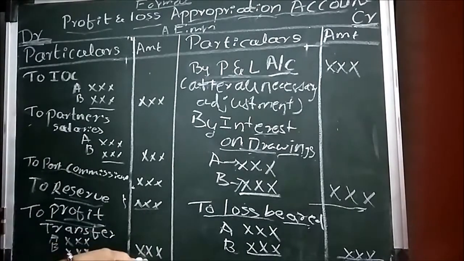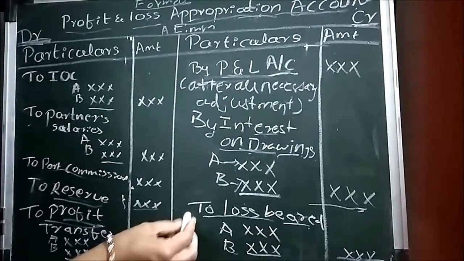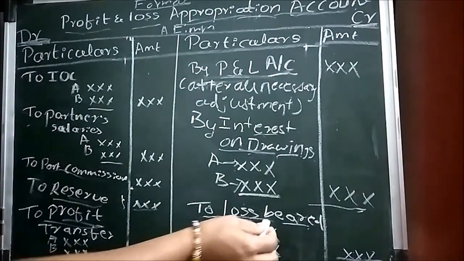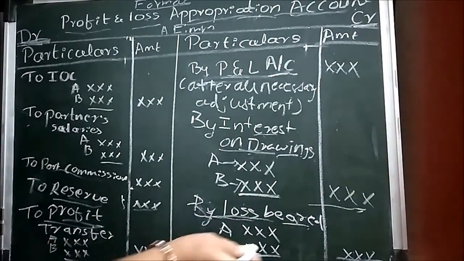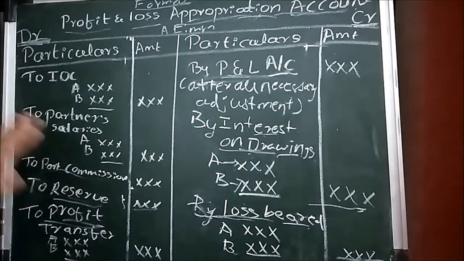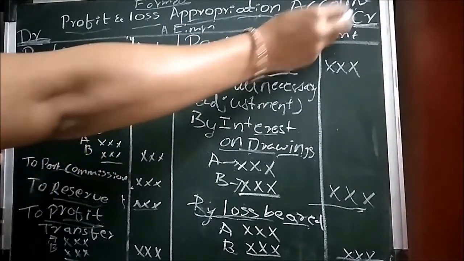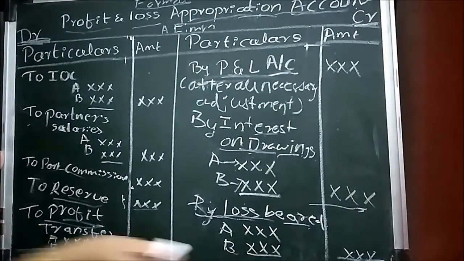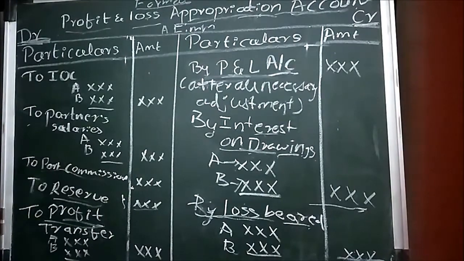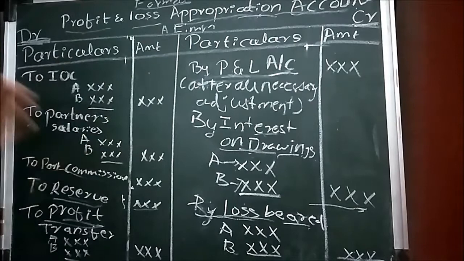Suppose the debit side total is more and the credit side total is less, then that amount will become a loss paid by the partners. From this format we will come to know which entries come on the credit side and which on the debit side. After this format we will do the partners' capital account. Once you are clear with this format, we will be able to calculate the partners' capital account. That I will take in the next class.